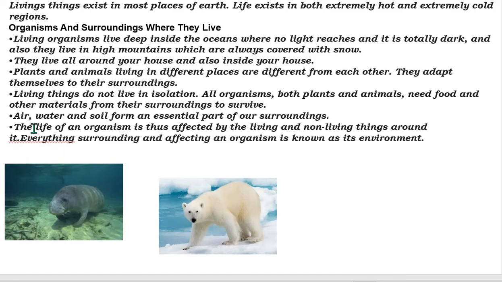Now let's see organisms living in extreme conditions. See here, a polar bear. It has the capacity to live in extremely cold conditions. We can find these polar bears in the polar regions. And this organism, which is deep inside the ocean, where not even light can reach, has the capacity to live in such a condition also. So different organisms have different types of adaptations to tolerate extreme conditions.